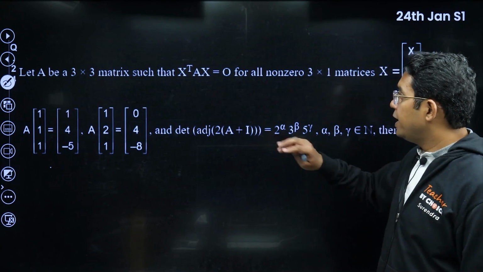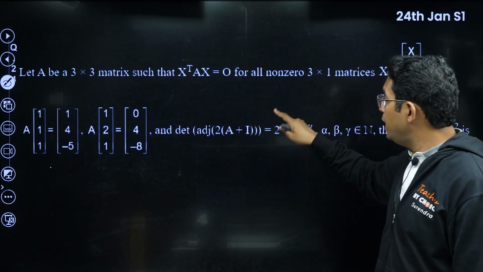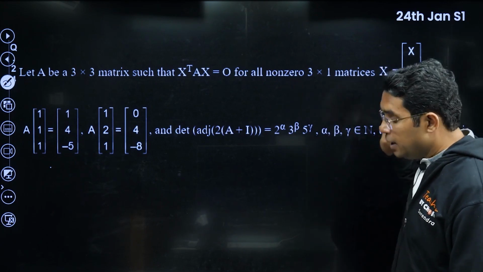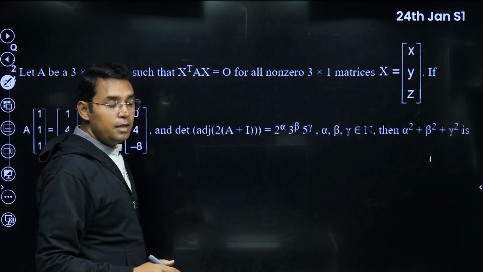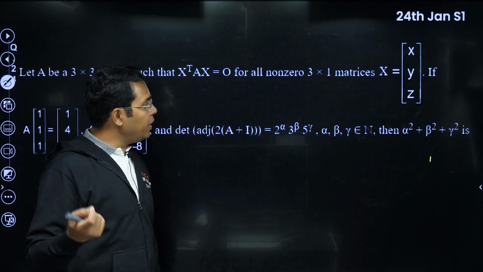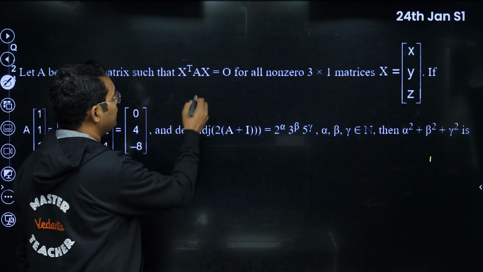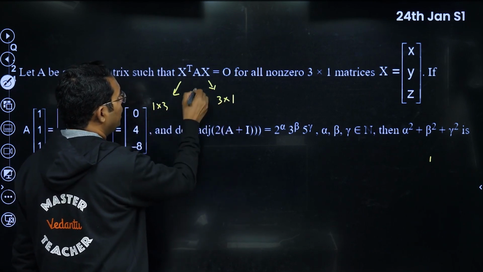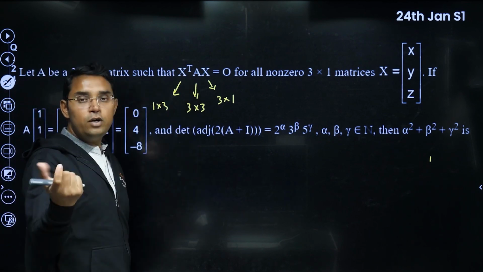Now here we are given A as a 3 into 3 matrix such that x transpose into A into x is equal to the null matrix for all non-zero 3 into 1 matrices X. Now listen carefully. When x transpose A x is a null matrix for all X, what should my A be? You can take A as a, b, c, d, e, f, g, h, i, then also you can do it. Actually, please check, this X is 3 into 1 order, so x transpose will be 1 into 3 order, and A is 3 into 3 order. If you multiply all of them, this will be a 1 into 1 element actually.